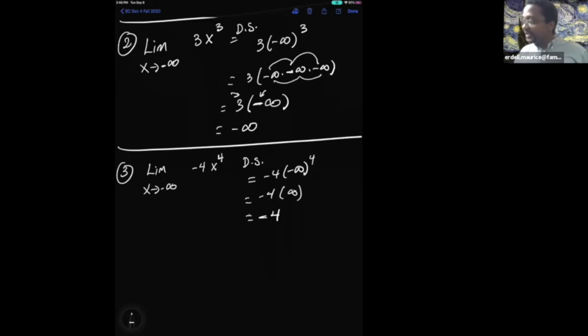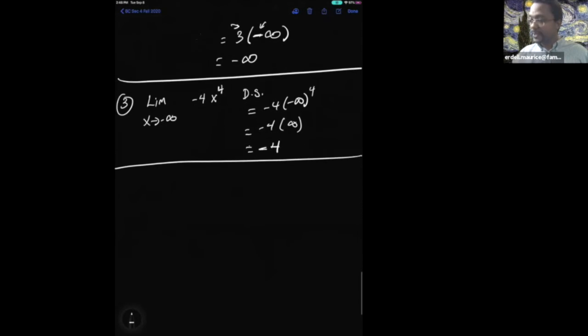All right, let's start getting ones where the answers may not be as obvious. Number 4, if I take the limit as x approaches infinity of 10 divided by 3x to the 4th power. Well, by direct substitution, this is going to be 10 over 3 times infinity to the 4th power.